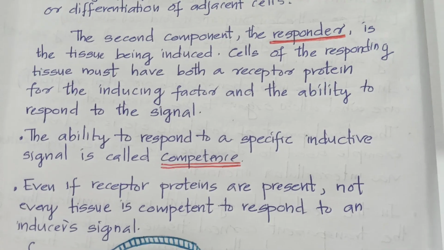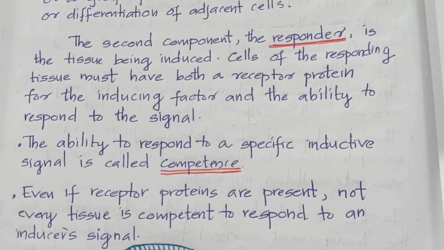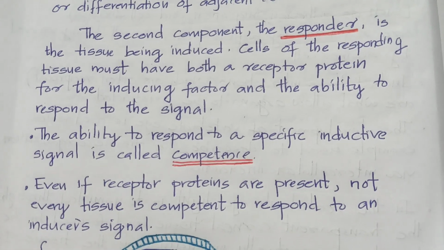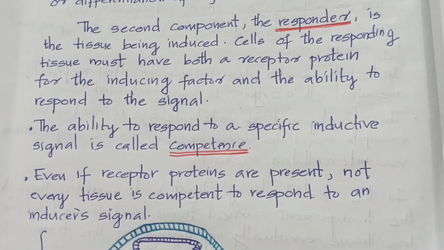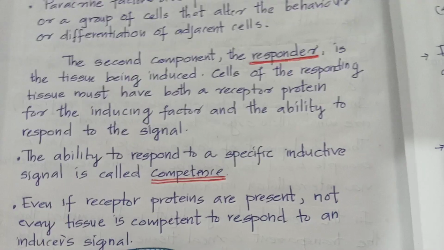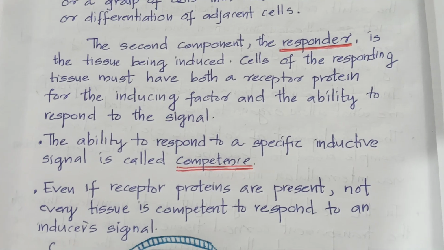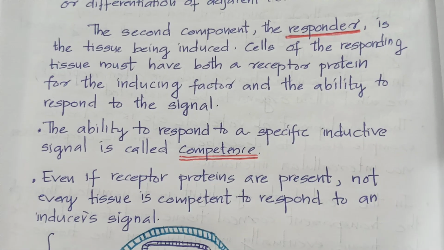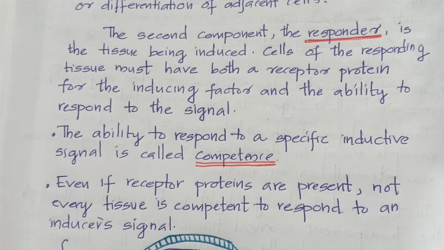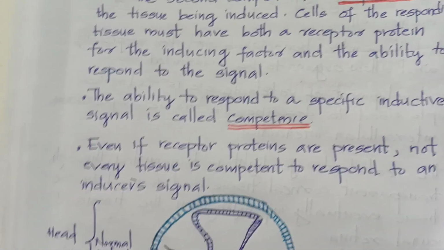Cells of the responding tissue must have both a receptor protein for the inducing factor and the ability to respond to the signal. The ability to respond to a specific inductive signal is called competence. Even if receptor proteins are present, not every tissue is competent to respond to an inducer's signal.